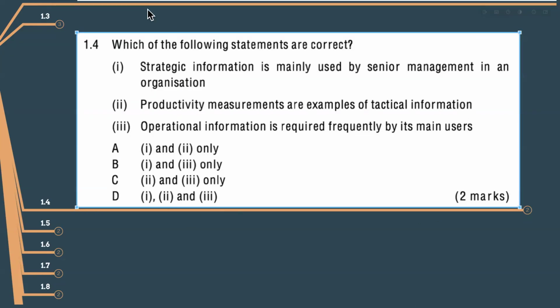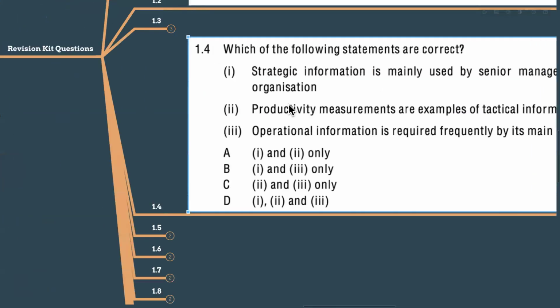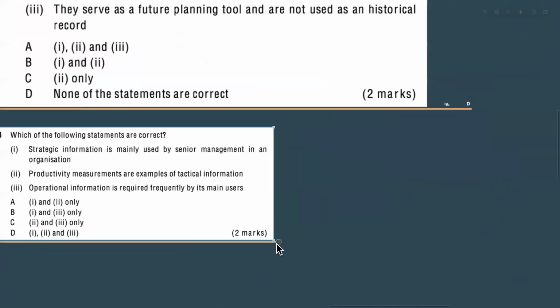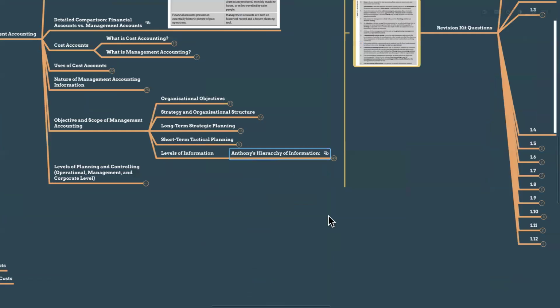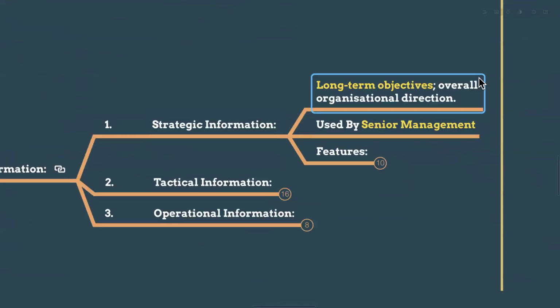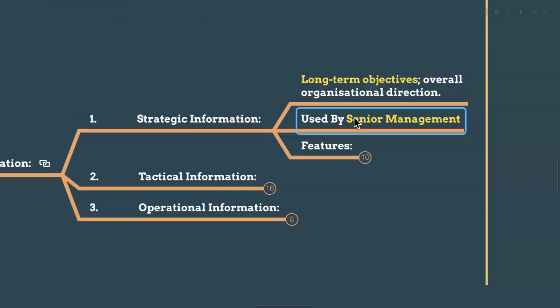1, 2, and 3. Here you can see, guys, strategic information is mainly used by senior management in an organization. Is it correct or not? See, at the organizational level, what we have studied here, right? Anthony's hierarchy of information. The strategic information means long-term objectives used by senior management. I have included it in the notes. It is used by the senior management.